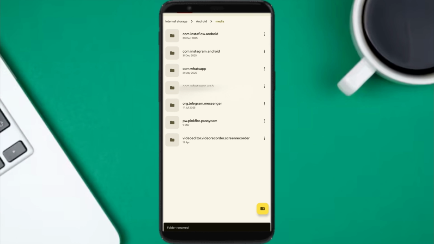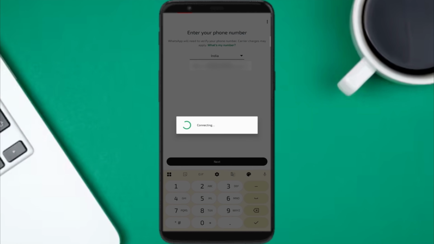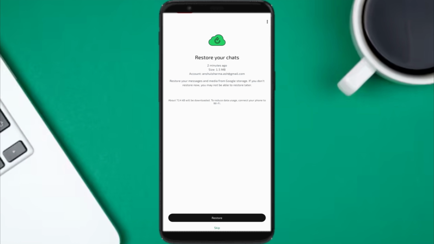Now go back to the WhatsApp login process. Enter your phone number and verify it. Now here is the magical part. You will see a pop-up, Restore Backup, and notice something important. This backup is from Google Drive, if you have enabled it already, but according to the backup frequency you set, it might be old. But it doesn't matter, we already copied our latest backup folder. That means your deleted chats are coming back from your device itself.